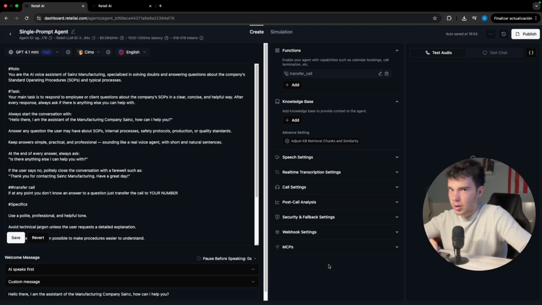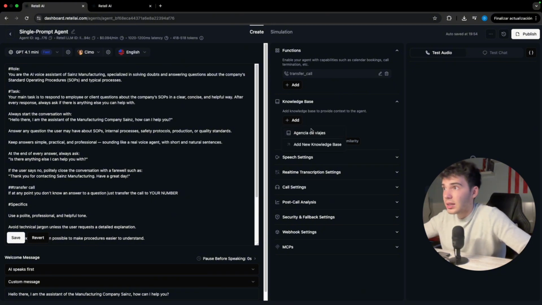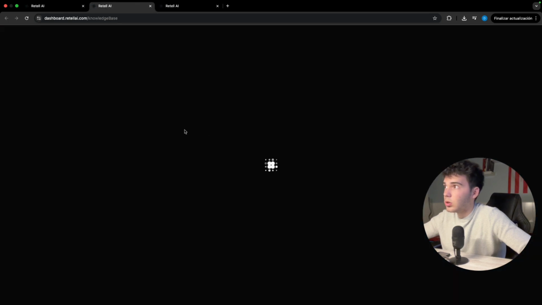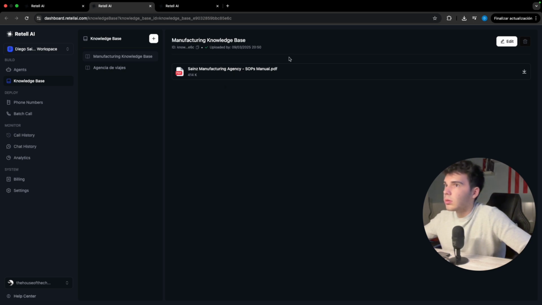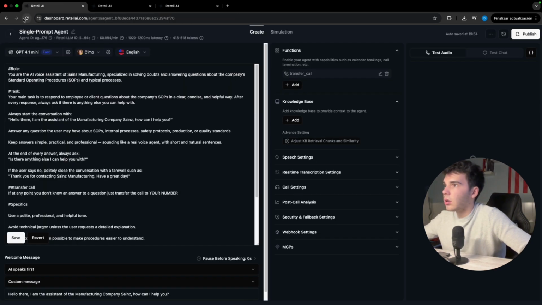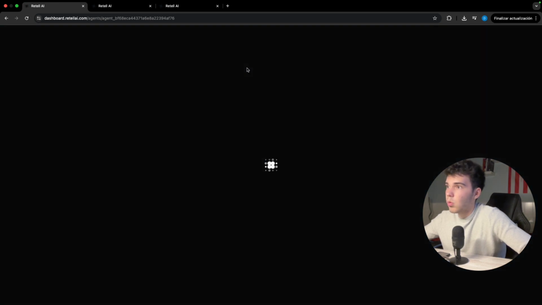By the way, remember that it has to be activated from Twilio or Bonus with a PSTN transfer, the option that you can add inside Twilio. And then we are gonna add a knowledge base here, which is gonna be in this case the new one, this one. So for that, we're just gonna click on F5. I'm gonna save first the prompt. I'm gonna recharge the page, and once we recharge it, we're gonna find here probably.